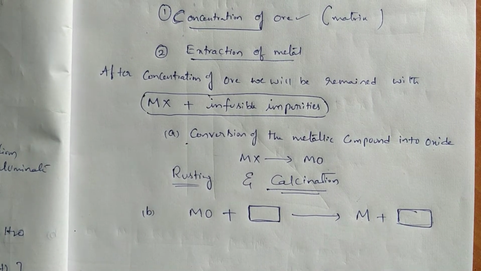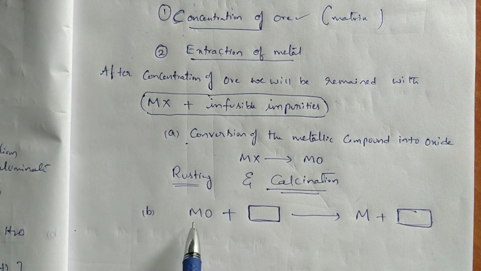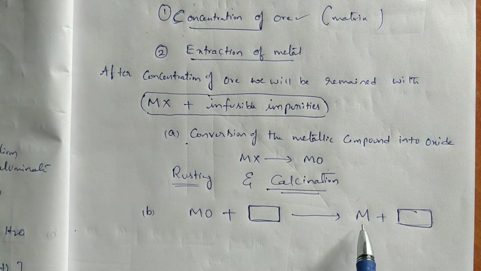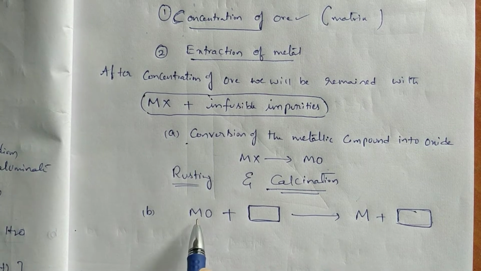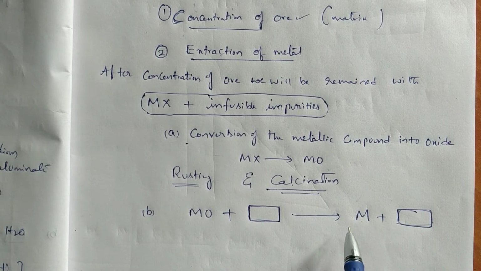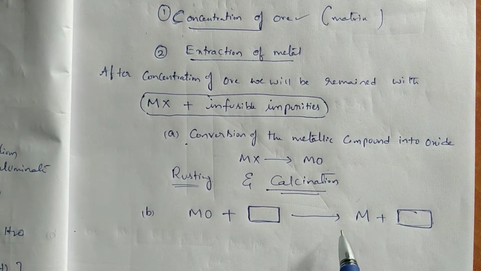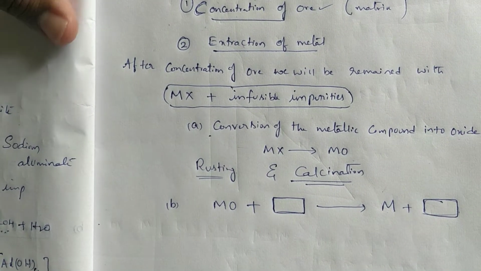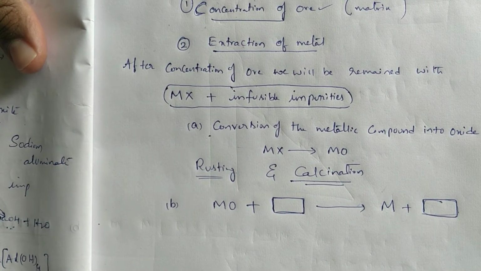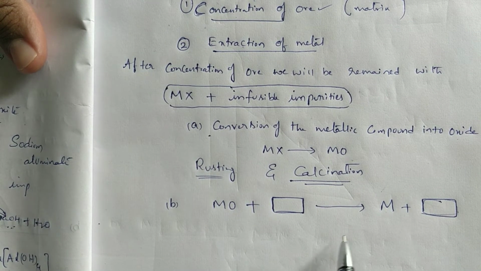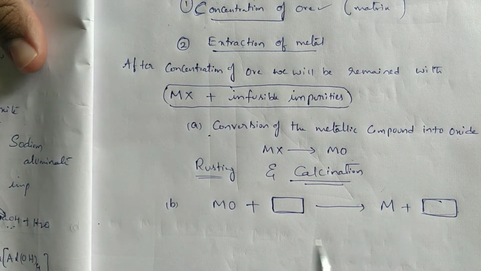What is that substance? I will tell you. Metallic oxide reacts with a suitable reagent here to be converted to metal. Here metallic oxide is converted to metal. That means losing of oxygen. Losing of oxygen process is called reduction. So metallic oxide is undergoing reduction to be converted to metal.